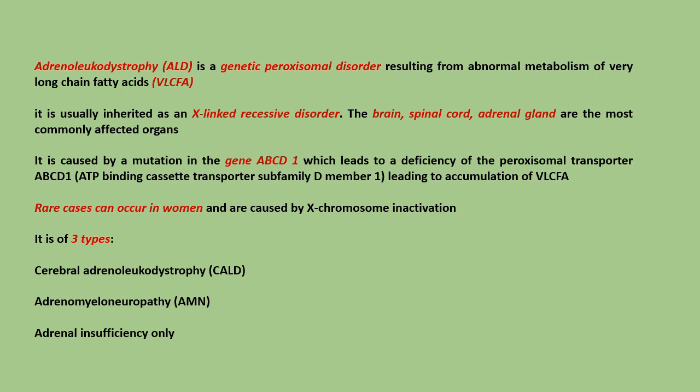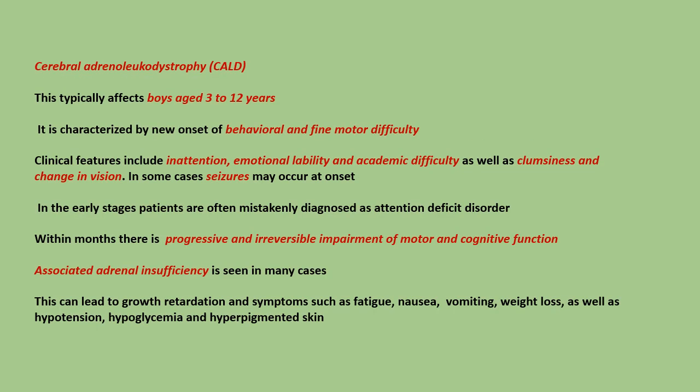It is of three types: cerebral adrenoleukodystrophy, adrenomyeloneuropathy, and adrenal insufficiency only. Cerebral adrenoleukodystrophy typically affects boys aged 3 to 12 years. It is characterized by new onset of behavioral and fine motor difficulty. Clinical features include inattention, emotional lability, and academic difficulty, as well as clumsiness and change in vision.